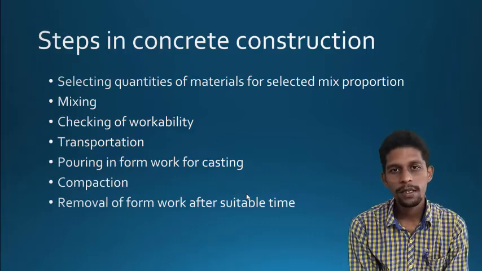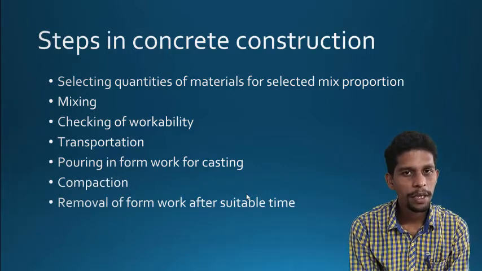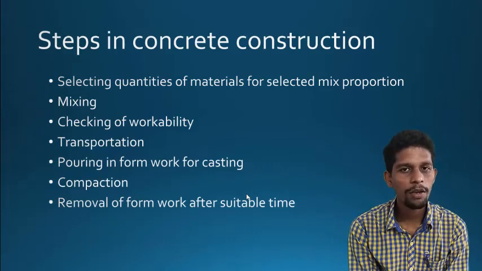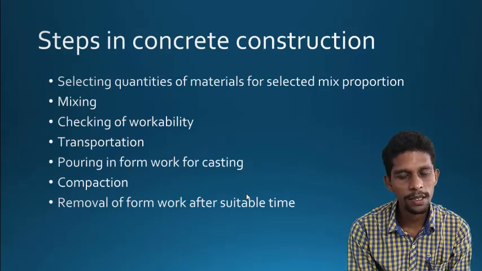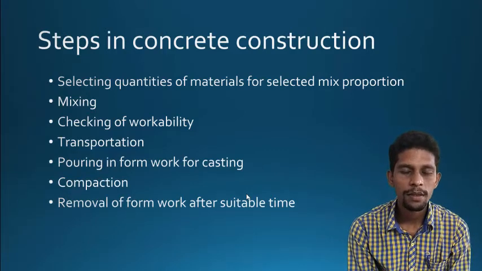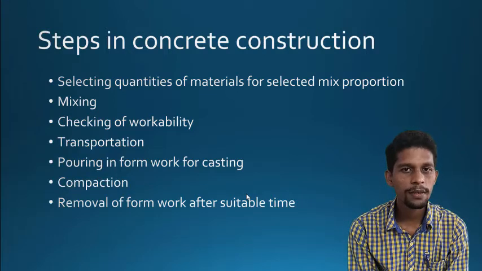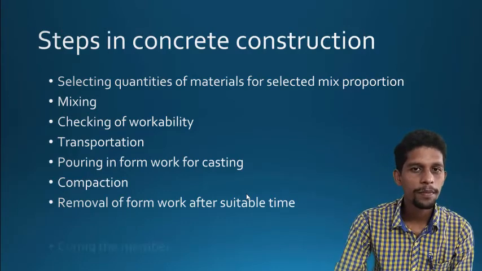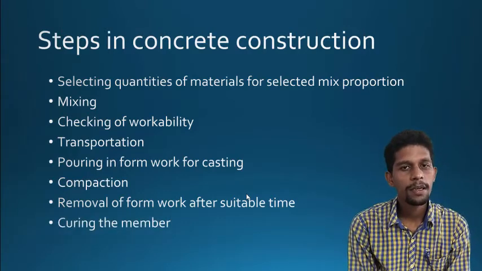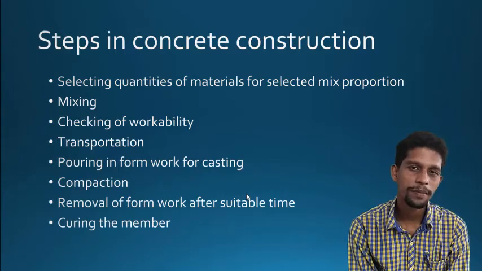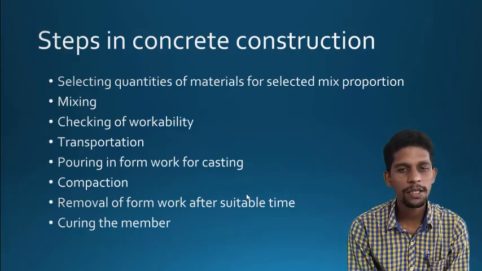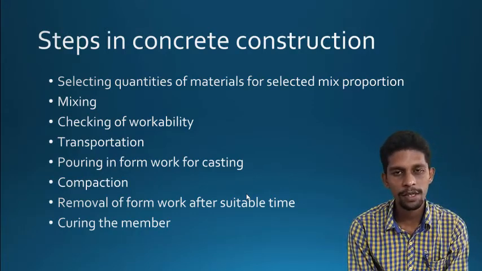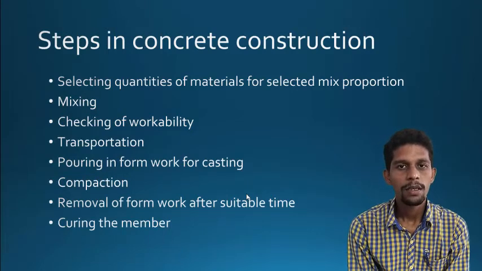Then after pouring, consolidation or compaction is very much necessary with needle or surface vibrators. You have to remove the formwork after a certain period of time, and later cure the concrete member. So these are the different stages in cement concrete construction, right?